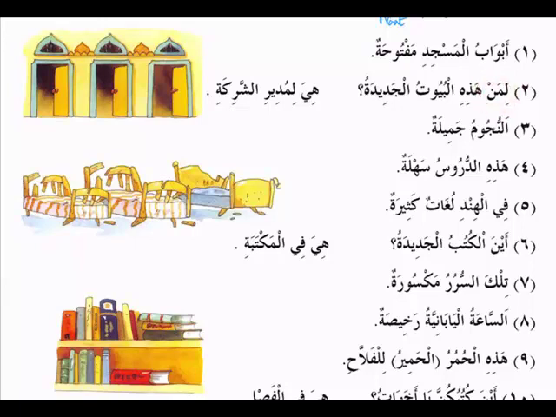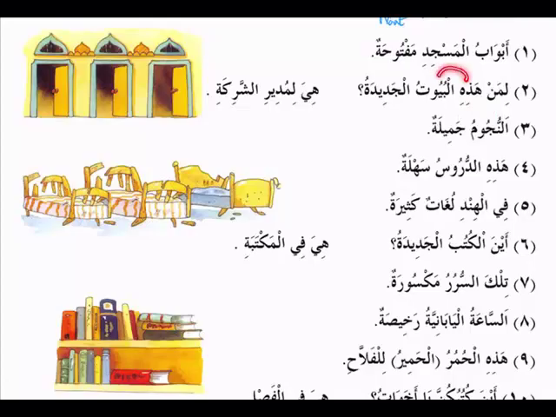Okay, liman, whose or to whom belongs, hazihil buyut, these houses, and this is clearly a murakkab ishari, isn't it? Hazihil buyut is what? Murakkab ishari. But then you have jadidatu. So this is the naat of buyut. So how will you translate this? Hazihil buyutul jadidatu, these new houses. Okay. Did you see? It is hazihi here. But how are we translating this? We will not say this. We'll say these. These new houses.